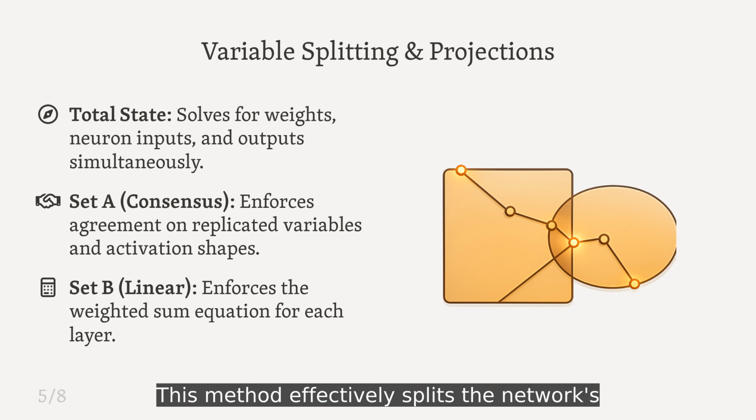This method effectively splits the network state into two distinct constraint sets, one for linear operations and one for activation functions. By projecting the system state onto set A and then reflecting it towards set B, the algorithm iteratively converges on a configuration that satisfies both the math and the neuron logic simultaneously.